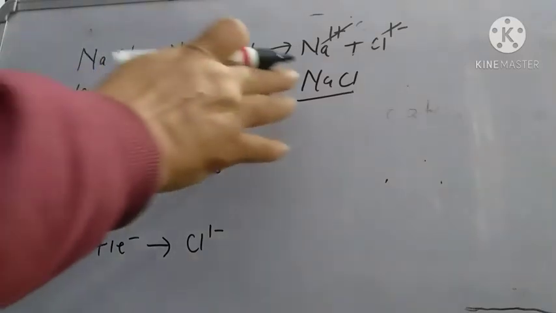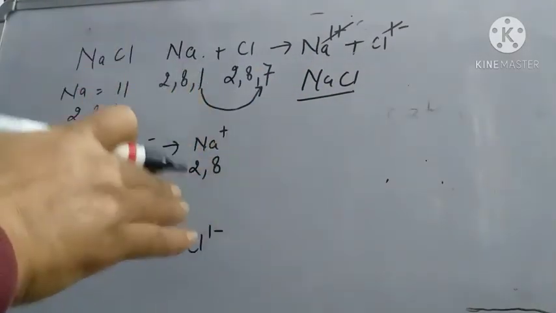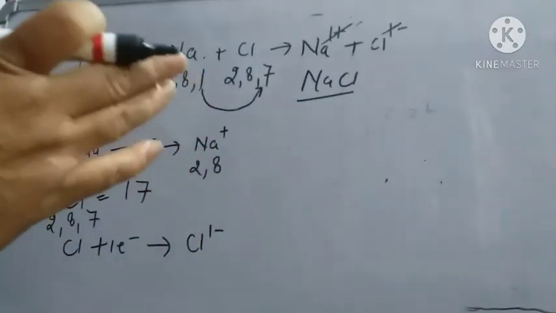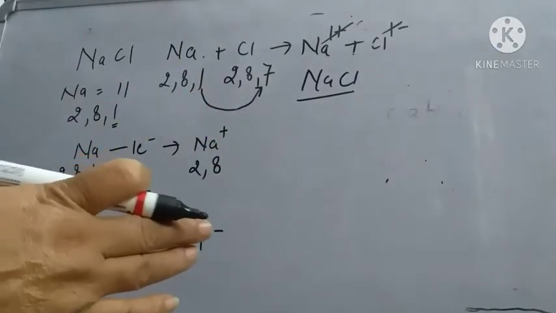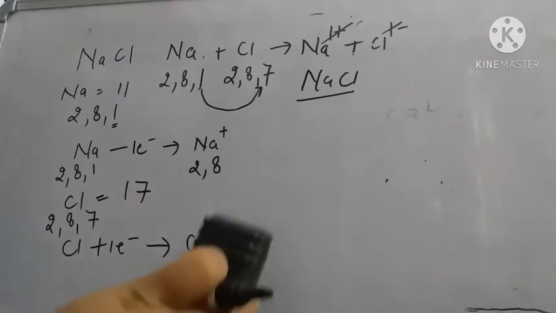So now this type of bonding, which takes place between a metallic and a non-metallic atom, results in the formation of a bond, that is the electrovalent bond. Now coming to the next, that is the covalent bond. We are going to see covalent bonding in many molecules.